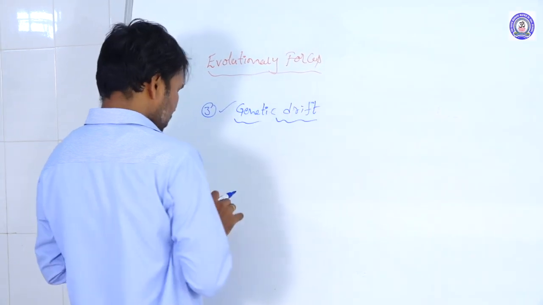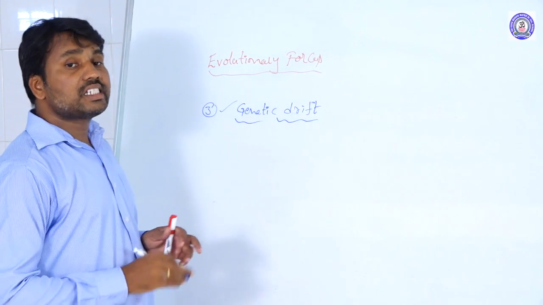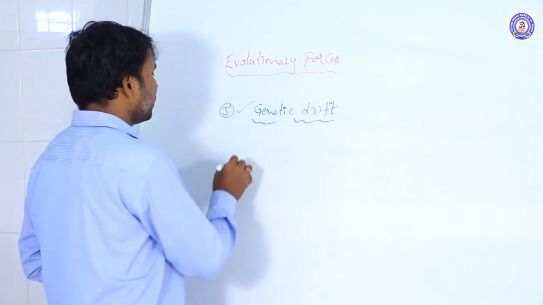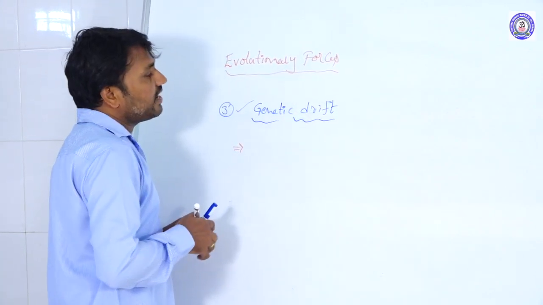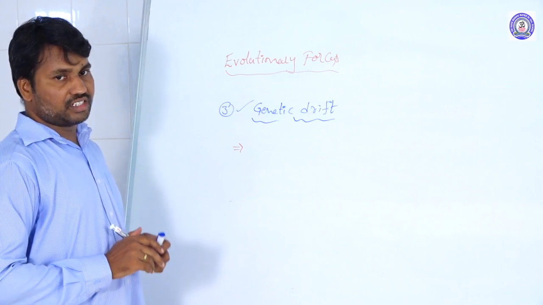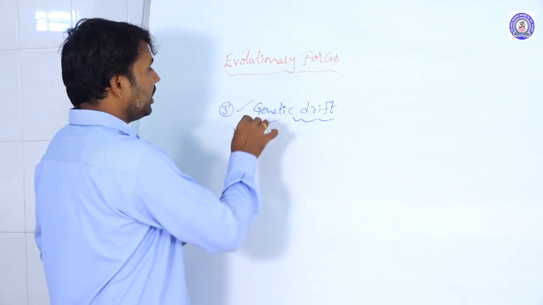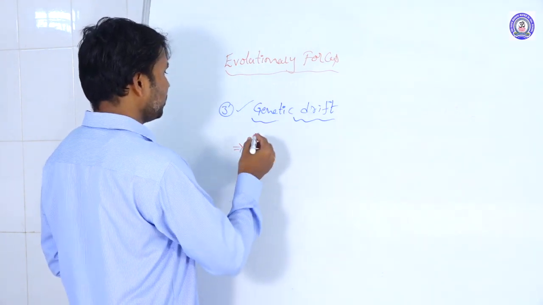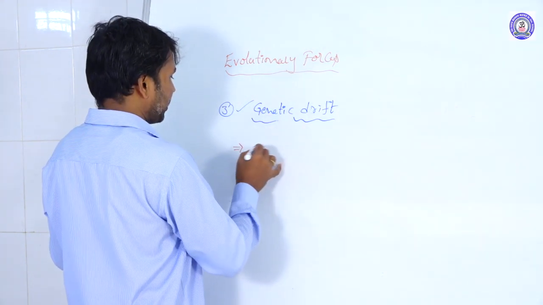Genetic drift, or it is also called the Sewall Wright effect. What is meant by the Sewall Wright effect, or genetic drift? It is explained by two factors. So what are those two factors?